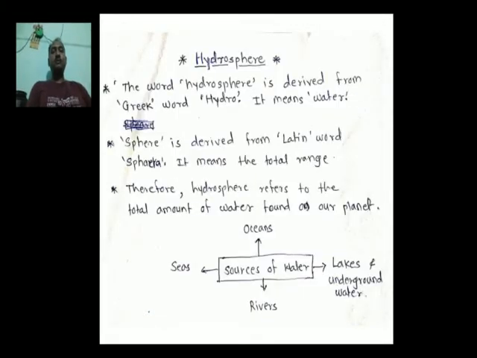Now we have to get the information about hydrosphere. Hydrosphere is the word which is derived from the Greek word hydro. It means water. And sphere is the word which is derived from the Latin word sphaera. It means the total range. In short, we have to say that it is the total amount of water which is specially found here on our planet Earth. There are some sources of water. These sources of water are oceans, seas, rivers, lakes, and underground water.